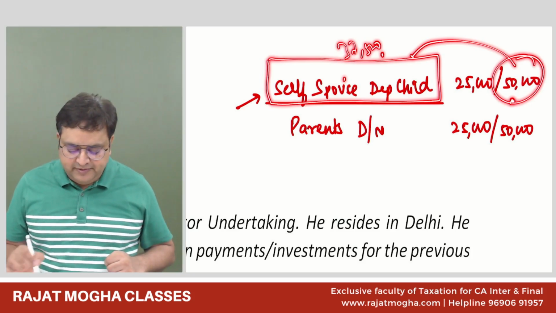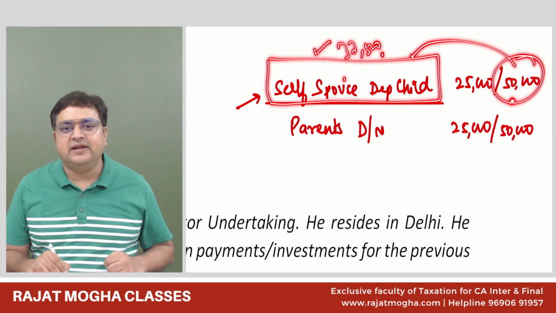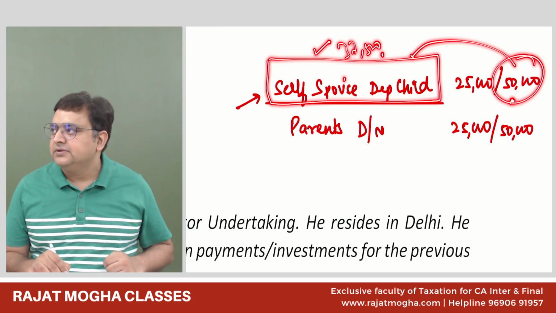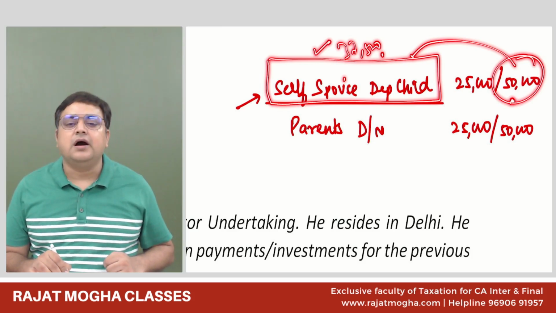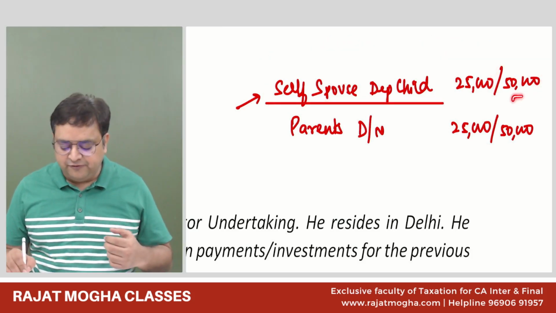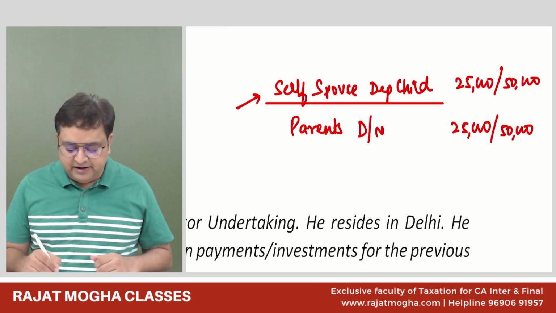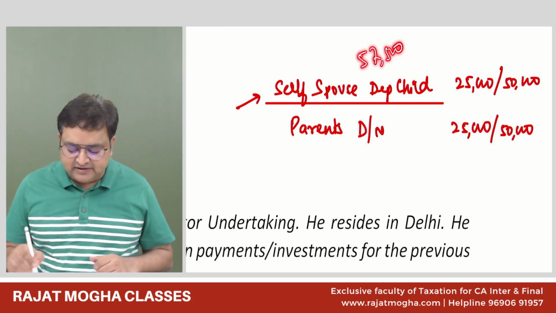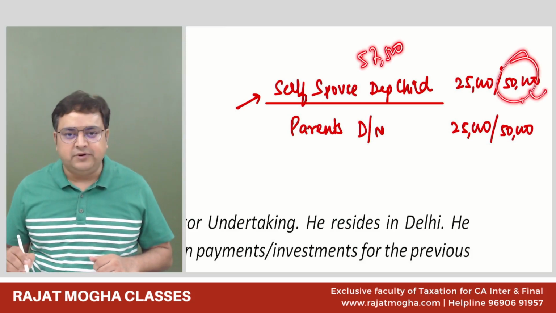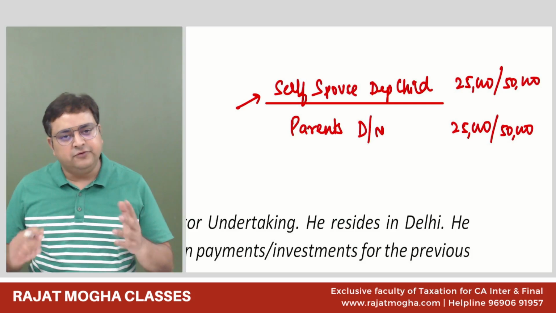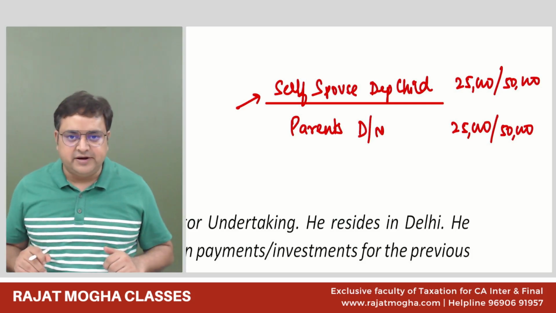So here, please tell me, is 37,500 allowed or not allowed? Allowed, sir. How much will you allow, 37,500 or 50,000? 37,500. Had it been 57,500, then the maximum is 50,000 and that would have been allowed. Here it is not more than 50,000, so we will restrict it to 37,500.